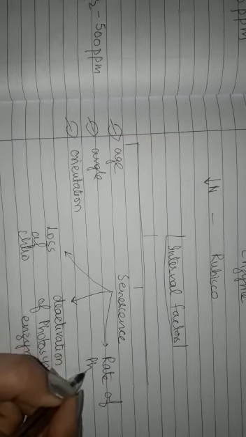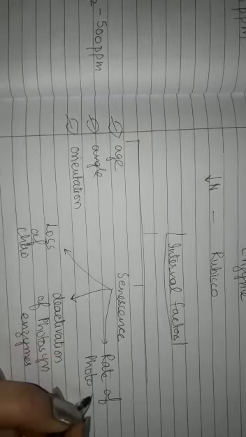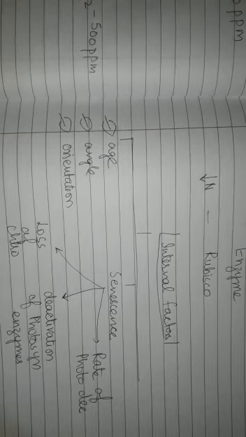and as a result the rate of photosynthesis decreases. So internal factors like leaf angle, leaf age, leaf orientation, they also affect the rate of photosynthesis.